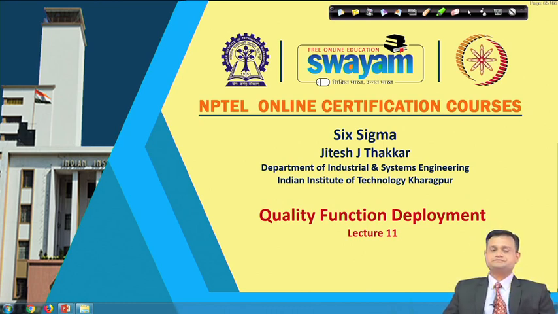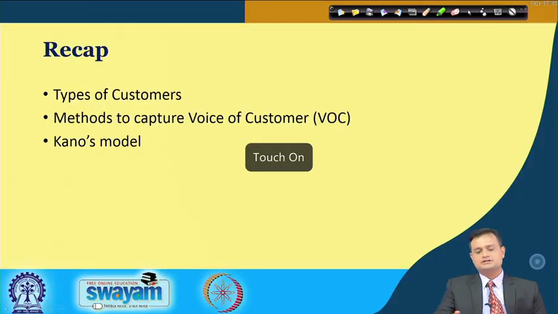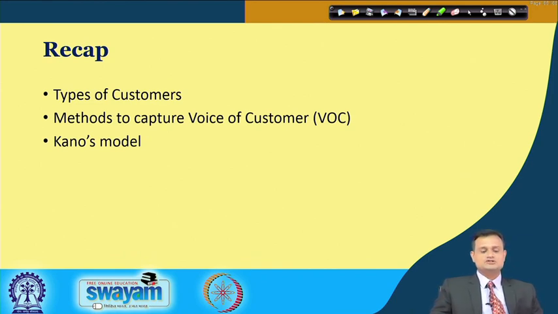So if you recall, last time we talked about types of customers, methods to capture voice of customer and Kano's model. So the summary was that you cannot treat all the customer requirements the same. There is a hierarchy, and typically there are basic or threshold requirements that must be met. Customer will not think about it. He will simply say this must be there.